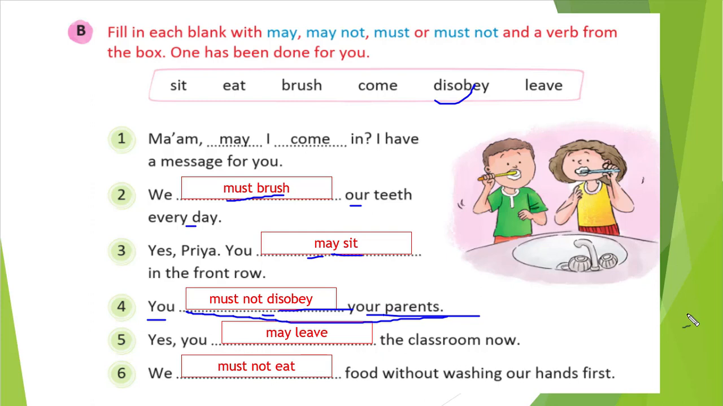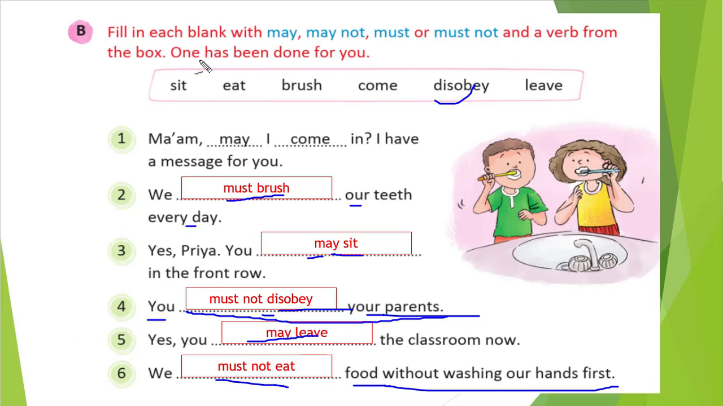And fifth one you see, you blank space the classroom now. So you can leave, right? So you may leave the classroom now. You are getting a permission, okay? And we blank space food without washing our hands. So obviously we should not eat food without washing our hands, right? So we must not eat food without washing our hands. Understood this part?